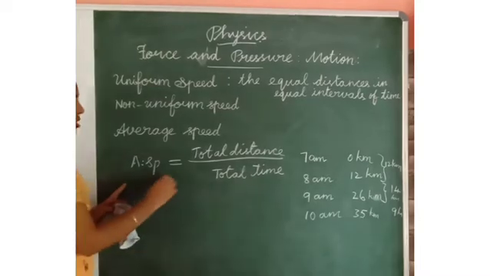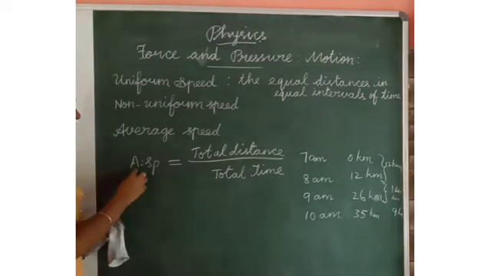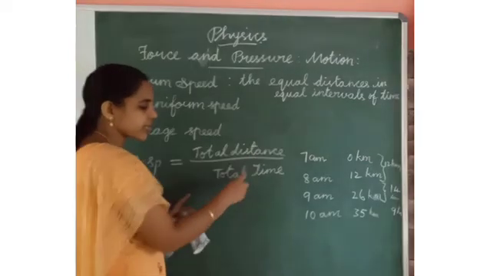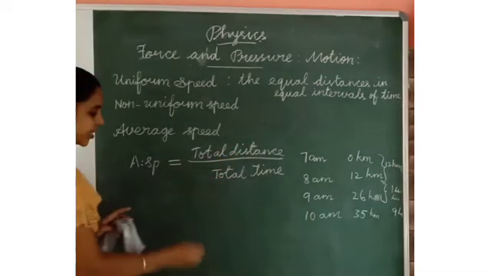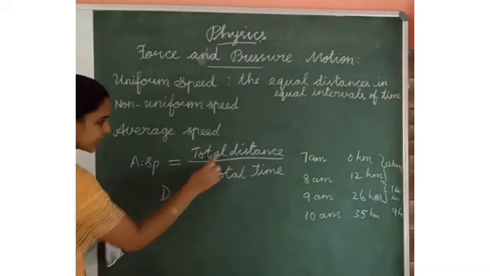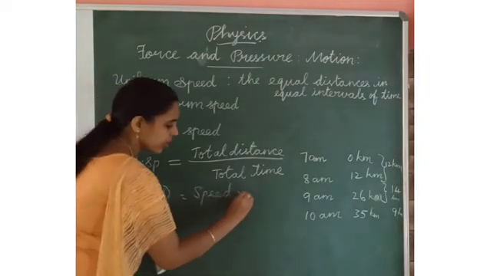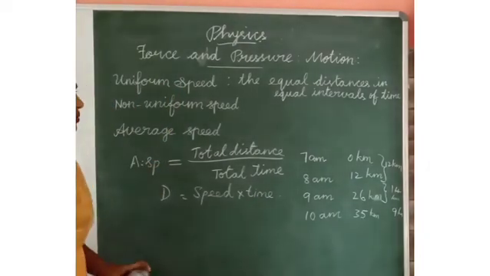When we have to use this formula, we should do some numerical questions. Average speed is equal to total distance divided by total time. From here, when we have to find the distance, distance is equal to speed into time. Have you understood?